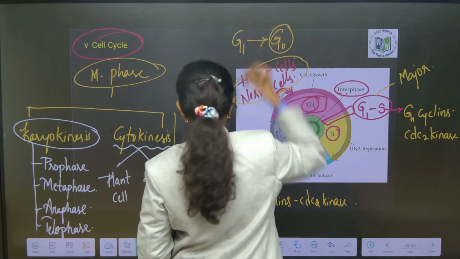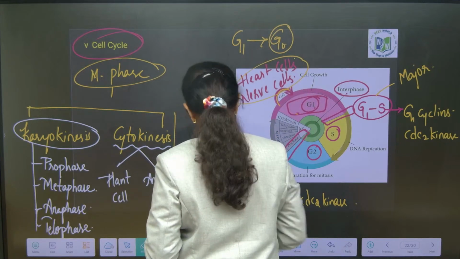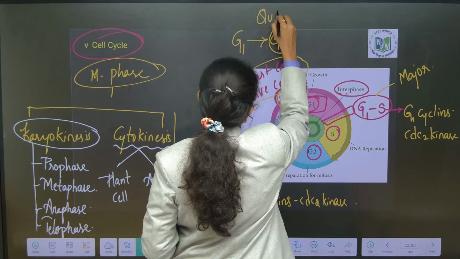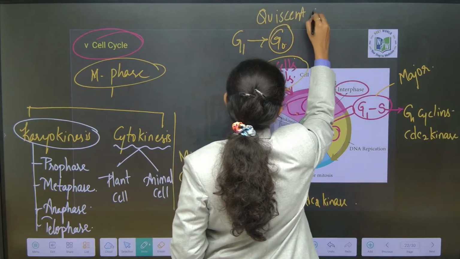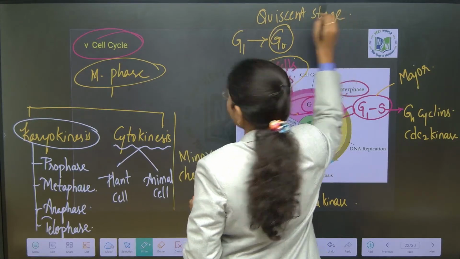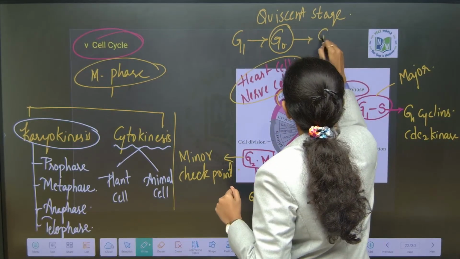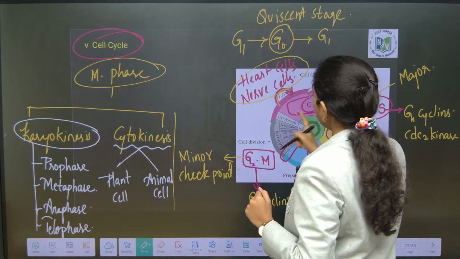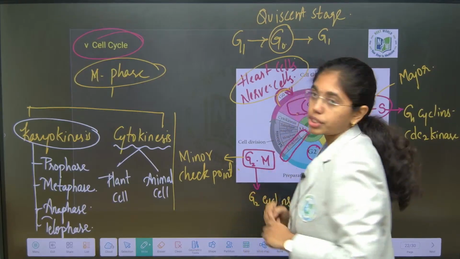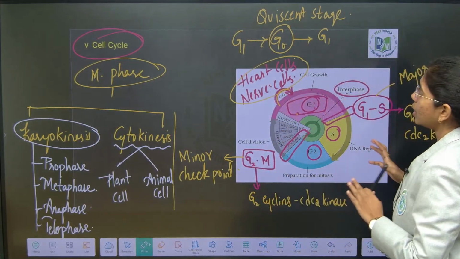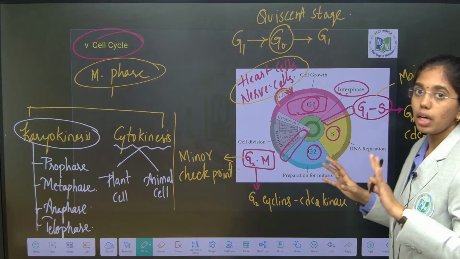G0 phase is also addressed as quiescent stage. Cells in this stage are metabolically active. From G0 phase, it will again move on to G1 phase only, from G1 to G0 and again to G1. Clear, right? So this is the complete picture about the interphase.